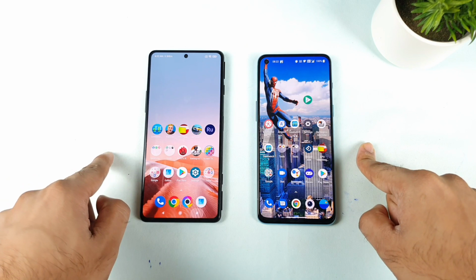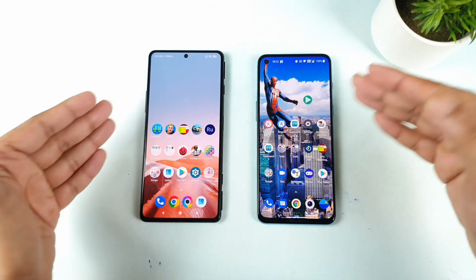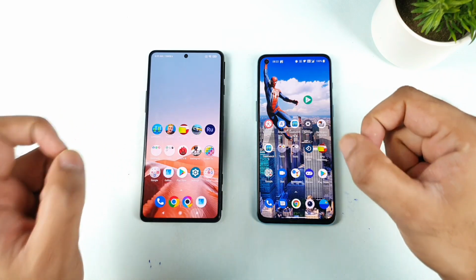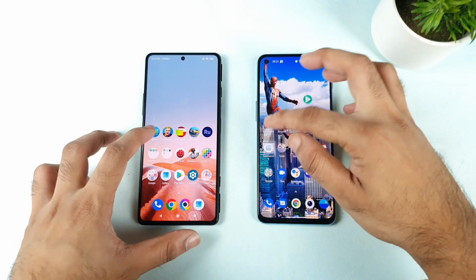And right now, during this demonstration, I'm not trying to use any high performance mode, I'm not trying to use any game enhancement, nothing. Just the Geekbench 5 application, which I'll run on both phones. Let's see how much difference we can actually expect between both devices.